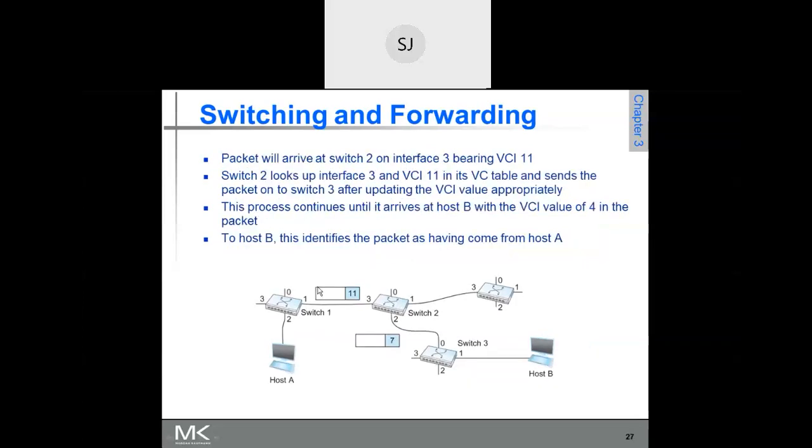So in case of datagram, what happens? As we have discussed, every packet is independently routed, so there is no connection establishment, right? So every packet should contain sufficient information that helps the intermediate switches to route the packet to the destination, right? That means every packet should contain the full destination address, using which the switches in between will execute the routing algorithm and forward the packet towards the destination, right?